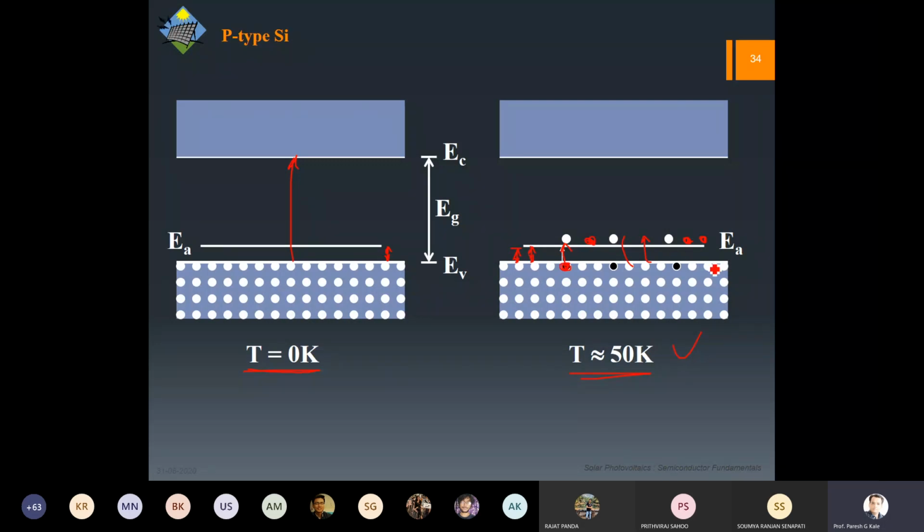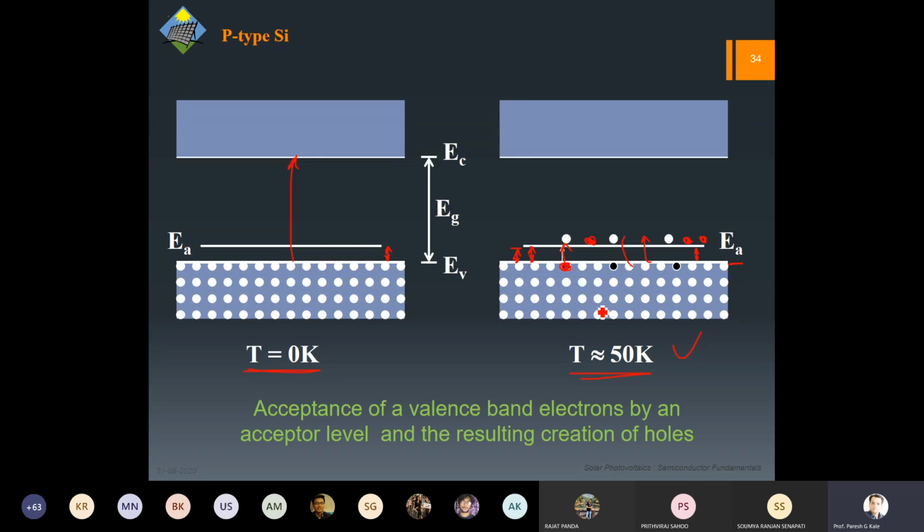Any material which has got the band gap very near to the valence band can be used as this. So that is all about p-type. Acceptance of valence band electrons, that is what happens in p-type.